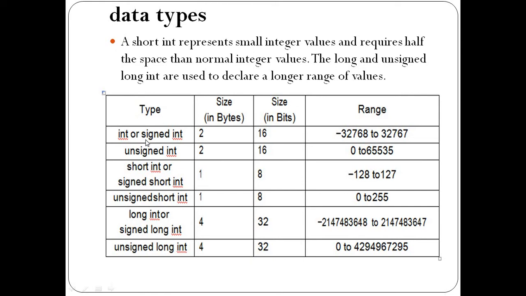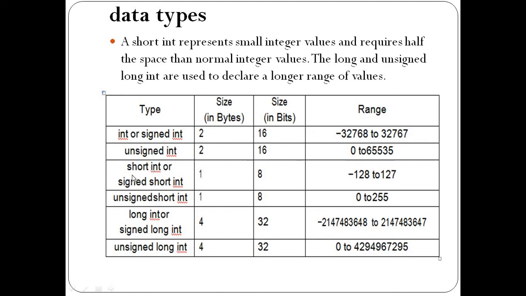By default it is a signed integer. It basically requires 2 bytes, where 1 byte is nothing but 8 bits. So 2 bytes means how many bits? 16 bits, and its range is -32768 to 32767. We can also use the prefix unsigned integer. It also requires 2 bytes, that is nothing but 16 bits, and its range is 0 to 65535.